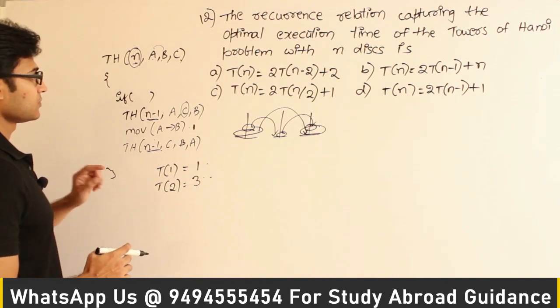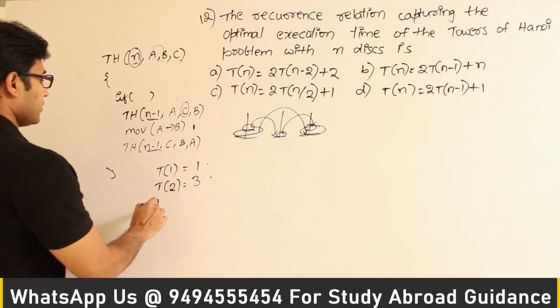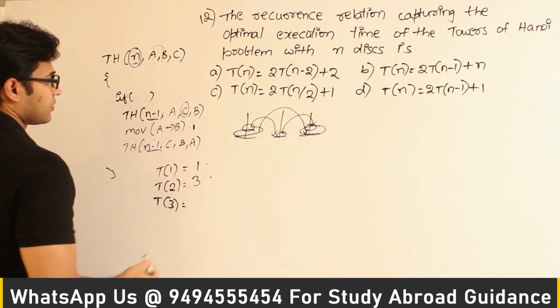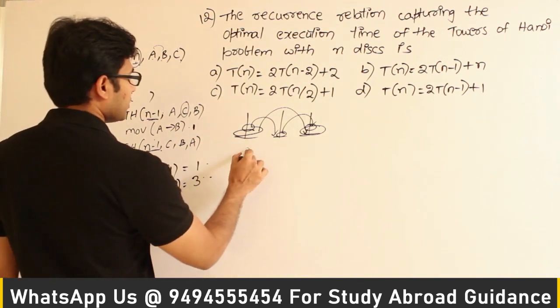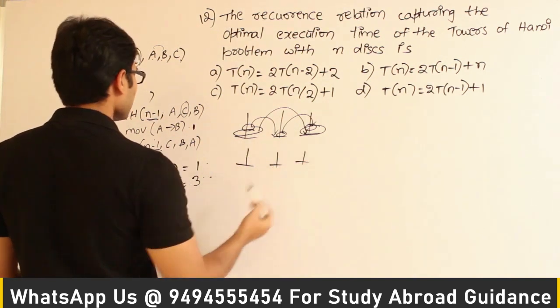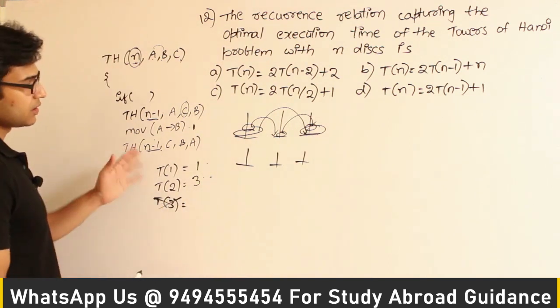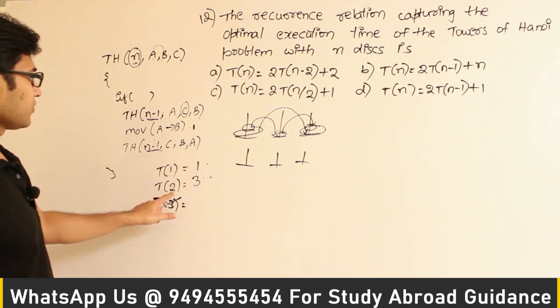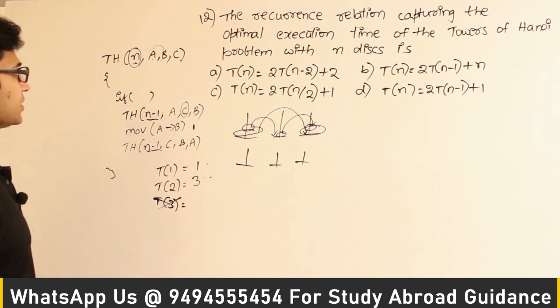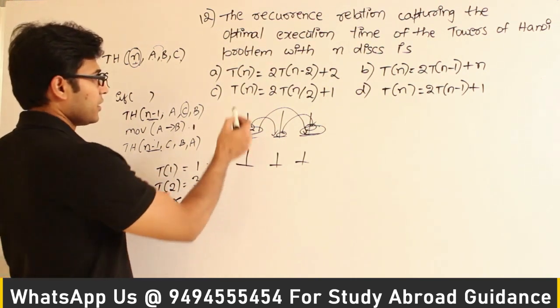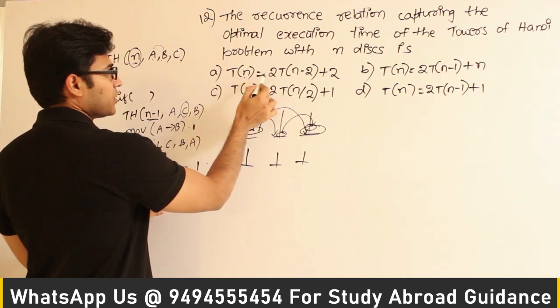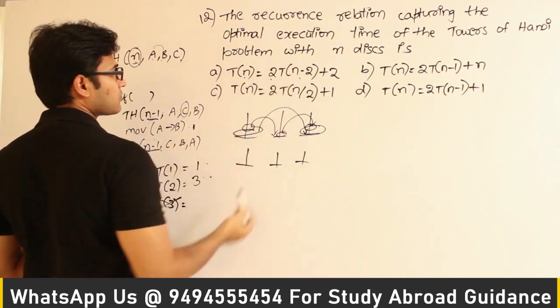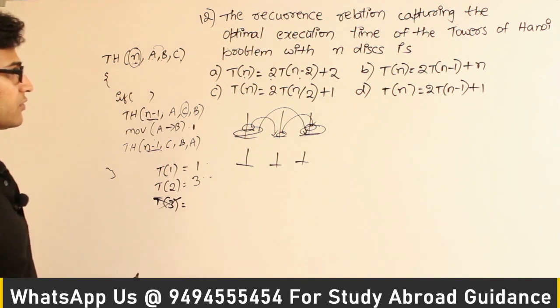Shall we try T of 3 as well? If we have 3 disks, how many movements are required? I think it is going to be big. No need of solving it. You can test with T of 1 and 2. So we know that T of 1 equals 1 and T of 2 equals 3. Let's see T of 2. Here if you try to substitute T of 2, it is going to say 2 into T of 0, but T of 0 is not defined, right?